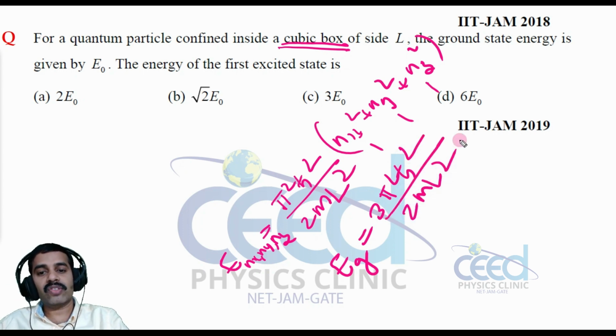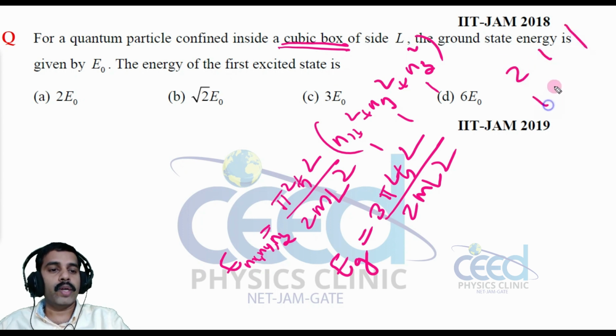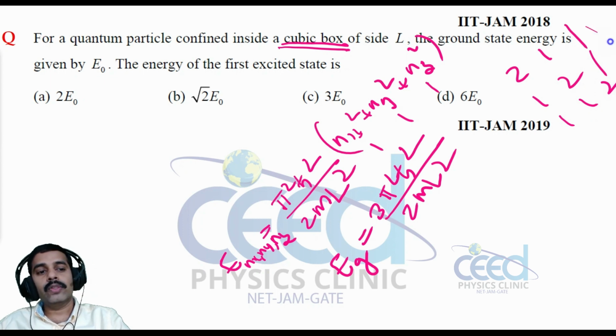Now which one is the next state? The next state is 2 1 1, right? The first excited state is triply degenerate, that is 2 1 1 or 1 2 1 or 1 1 2. These are all the possible values, right? So that is triply degenerate, but all have the same energy.